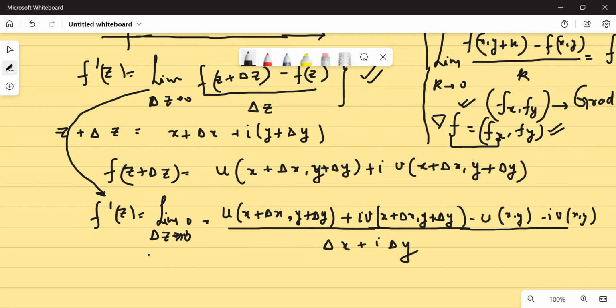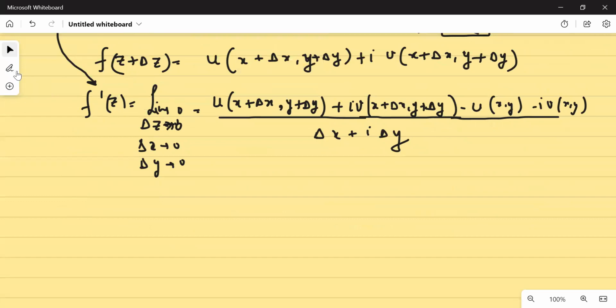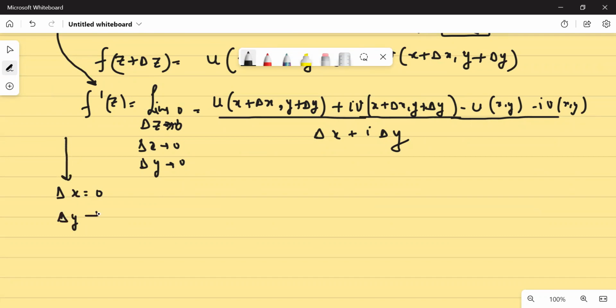So if I'm saying my delta z tends to 0, it implies delta x tends to 0 and delta y tends to 0. Yes or no? हाँ या ना? Yes. अब दो पॉसिबिलिटीज अगेन, जैसे भी हमने थोड़ी देर पहले क्वेश्चन किया था, मैंने इसलिए उसको इस तरीके से कराया था. What we can do, either we can do one thing: I can keep my delta x equal to 0, that is I can approach in this fashion and keep delta y tends to 0. One of the ways can be this. You keep delta x equal to 0, मतलब you are approaching the point along any line which is parallel to y axis, and you keep delta y tends to 0. दोनों 0 की तरफ ही जा रहे हैं, इनफैक्ट वन को 0 कर दिया और एक को टुवर्ड्स.